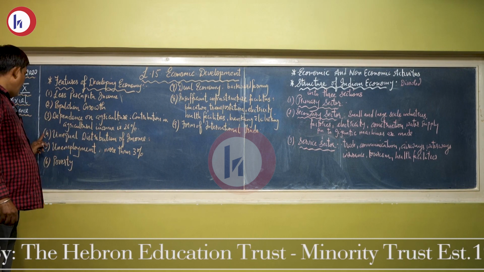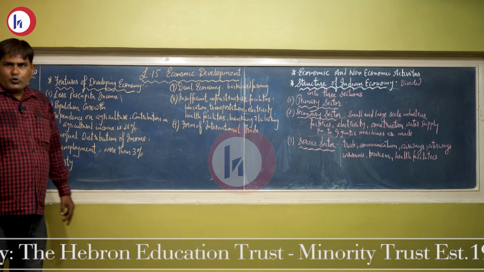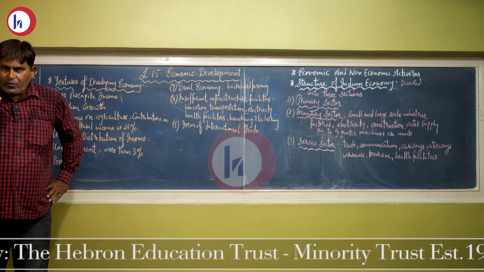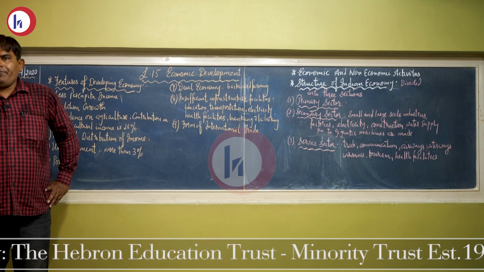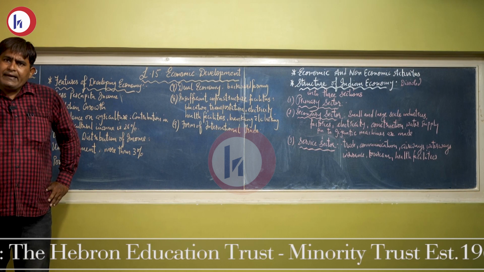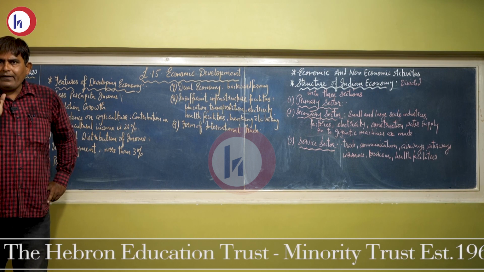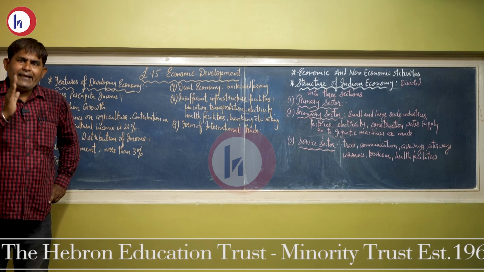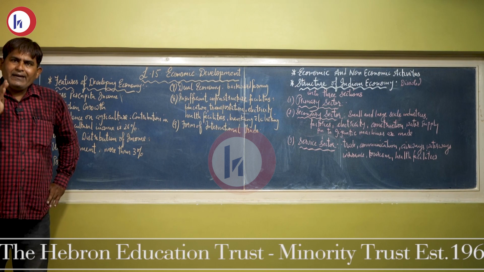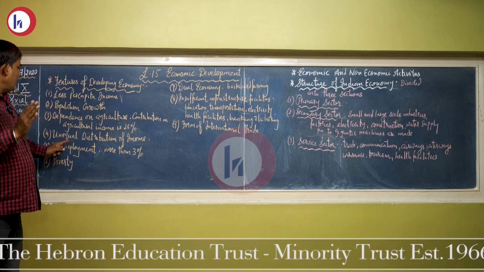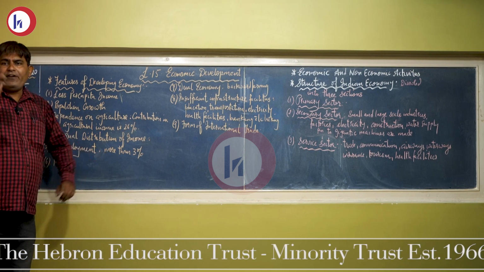Number 4, unequal distribution of income. This is also one of the main features of a developing economy. When we say unequal distribution of income, it means if you compare the people living in urban areas with the people living in rural areas, you will find that there is an unequal distribution of income.